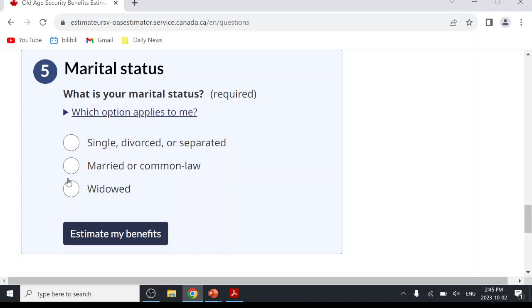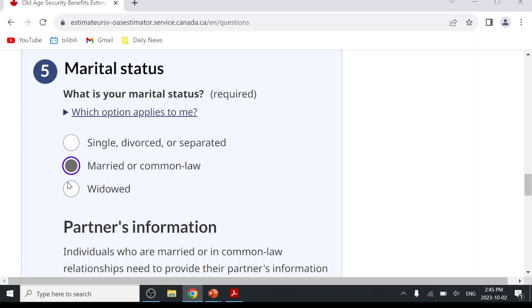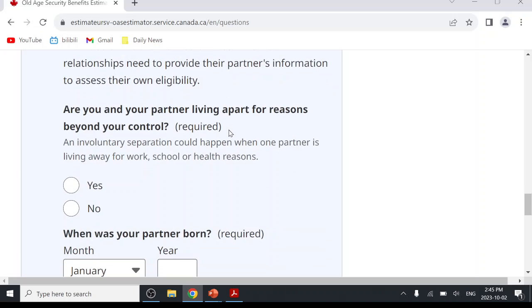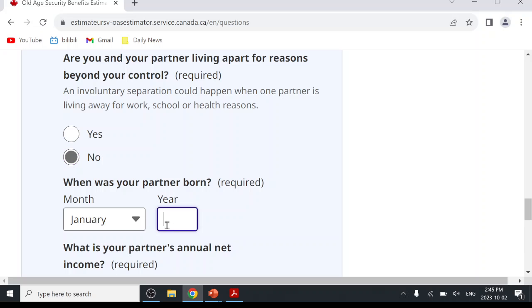Marital status, like married. It really depends on your own situation. You can choose which applies to your situation. Let's say married, and they need a partner's information. Are you and your partner living apart? No. Partner's birthday, let's say this.